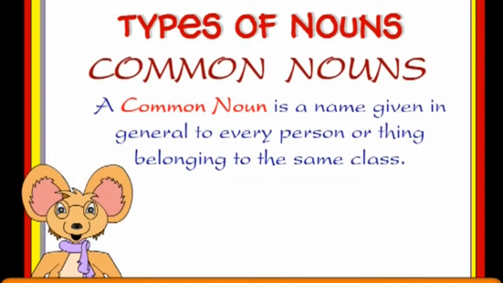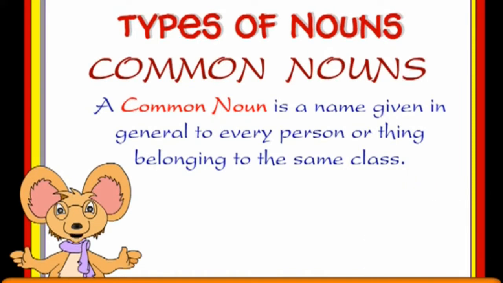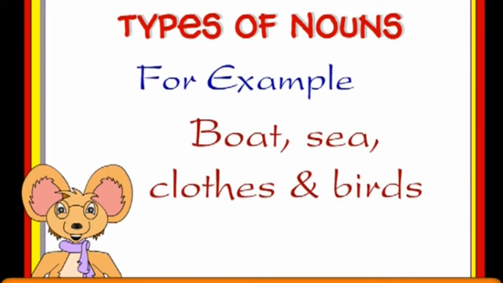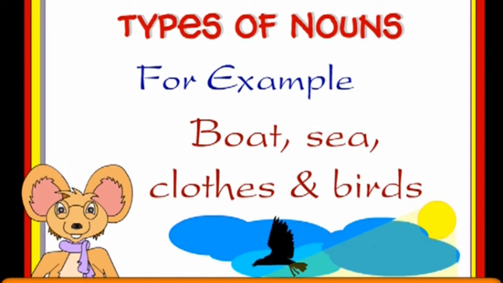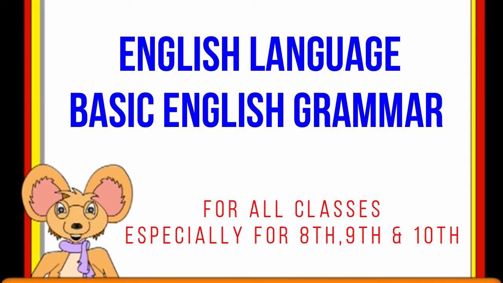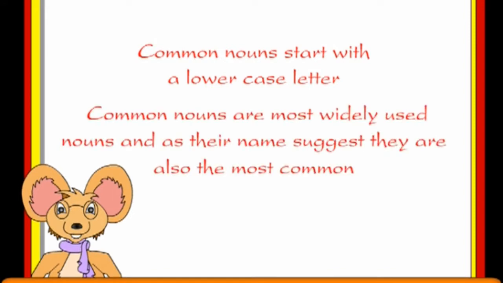A common noun is a name given in general to every person or thing belonging to the same class. Examples are boat, sea, clothes, and birds. Most general things are common nouns, but try to remember that common nouns start with a lowercase letter. Common nouns are the most widely used nouns. As the name suggests, they are also the most common.